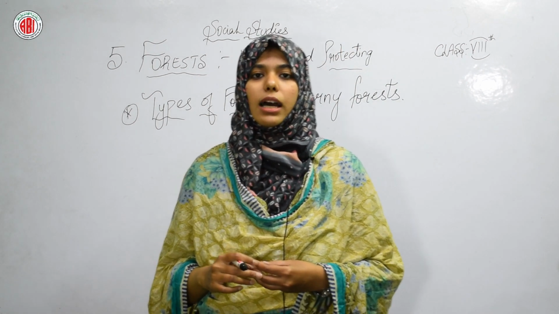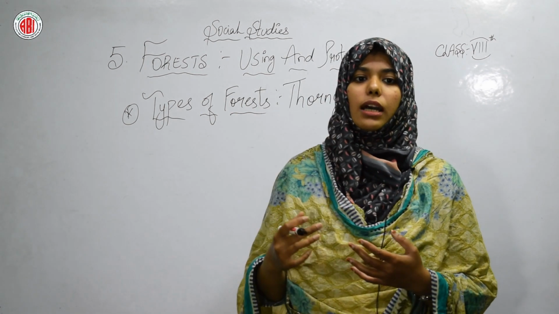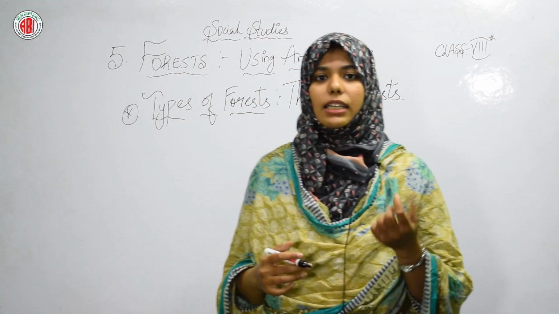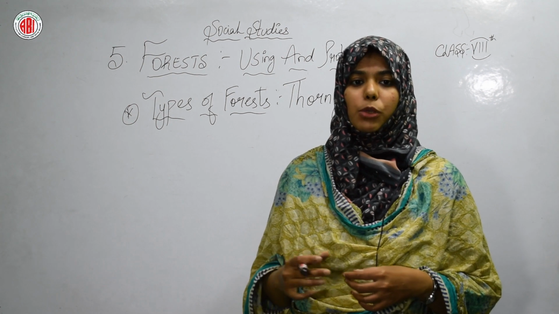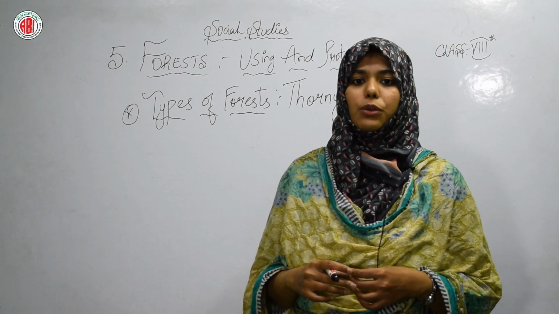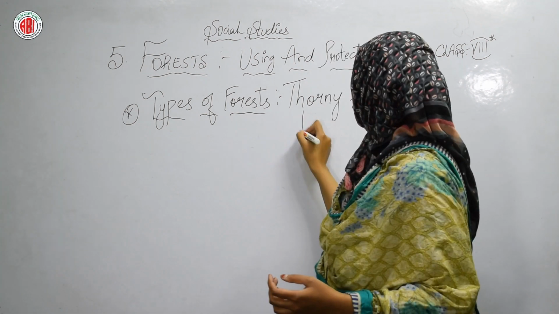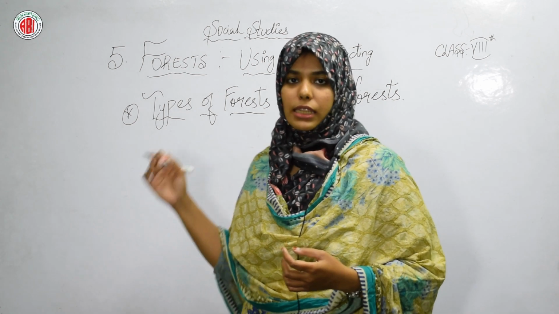Most of the trees are thorny. So in this type of forest most of the trees are thorny. Thorny is nothing but, just now I said, kante wale trees, kantedar. The common trees are babul, bulusu, regu, sitafal, muduga, neem, etc. So these are the names of the trees which are going to grow in this forest.